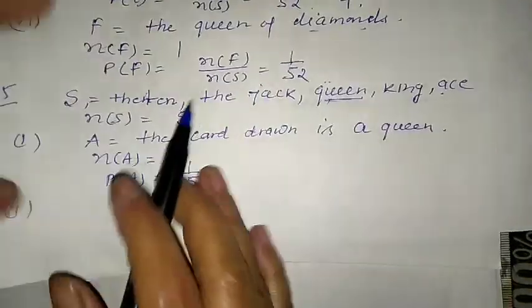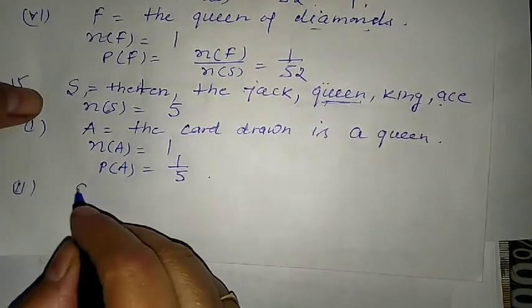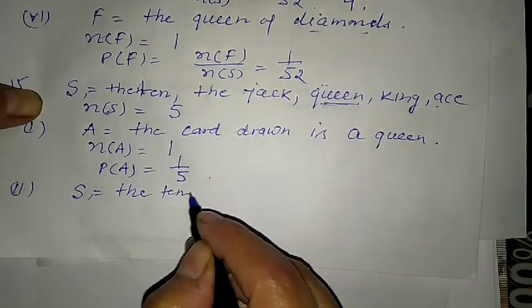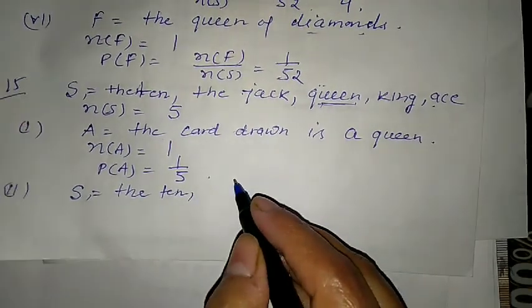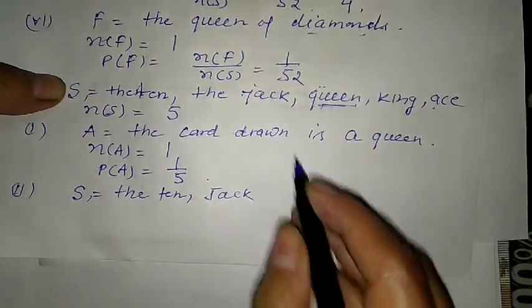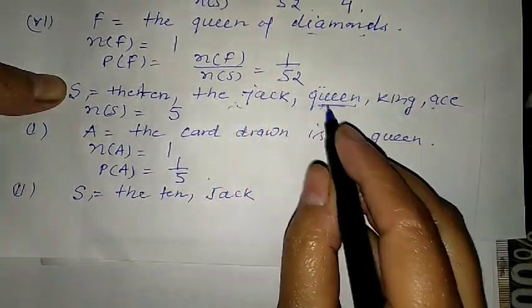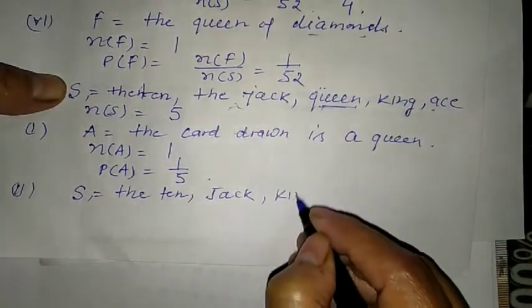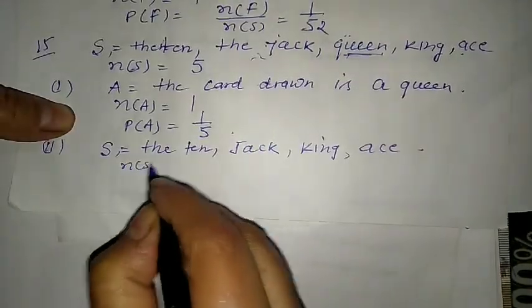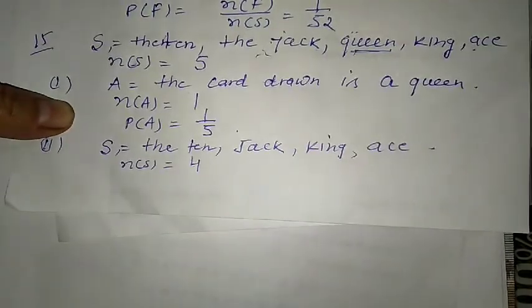Okay, so new S, now what S have we got? The 10, and 10, then Jack we are having. Here it is written the Jack, Queen is not here. Then we have King and Ace. So what is the number of S? Number of S is 4 now.